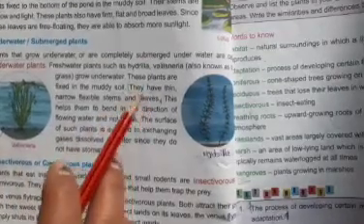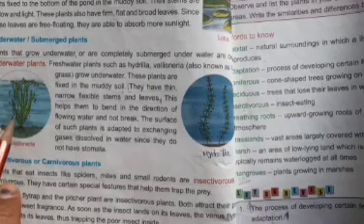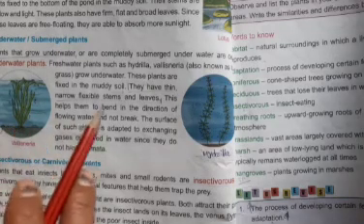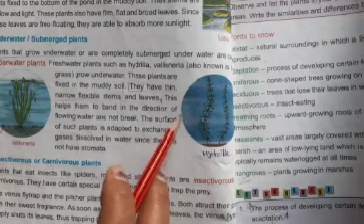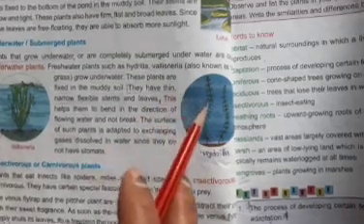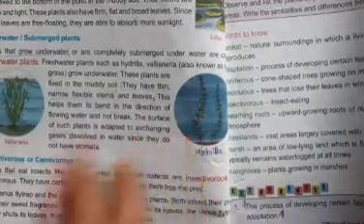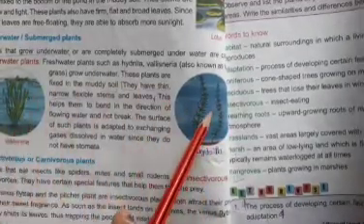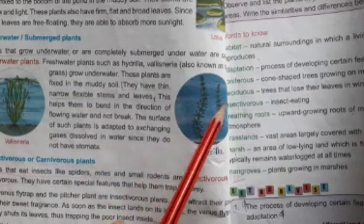Underwater plants or submerged plants. Hydrilla and Vallisneria are submerged plants. Plants that grow underwater or completely submerged are called underwater plants. Look here, kids. Look at this picture. Both plants are there underwater, inside the water.